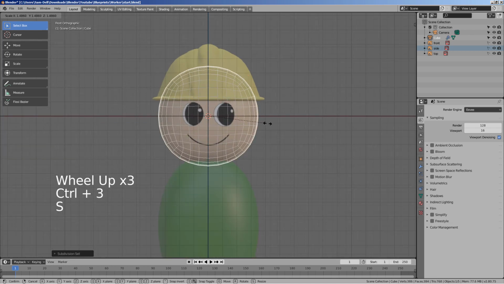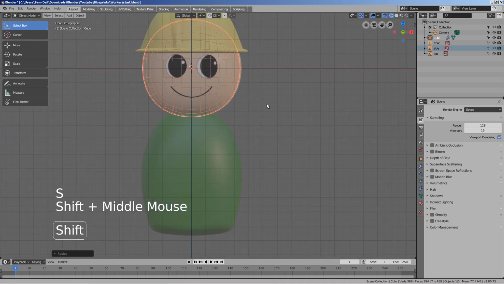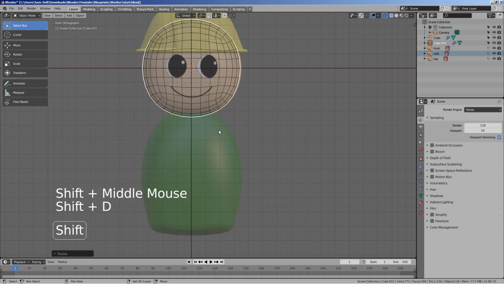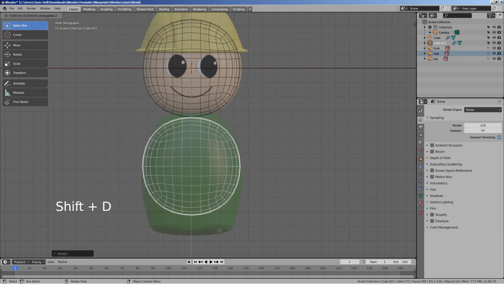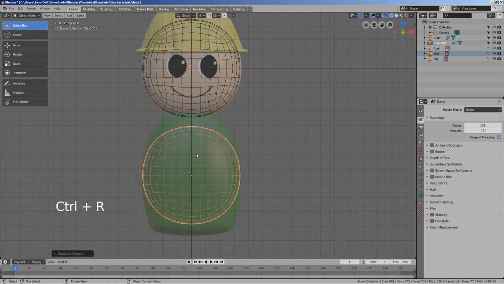Let's create a cube, scale it, and subdivide it with Ctrl 3. We'll need to duplicate the head mesh with Shift D to create a body mesh. Let's scale the body mesh.